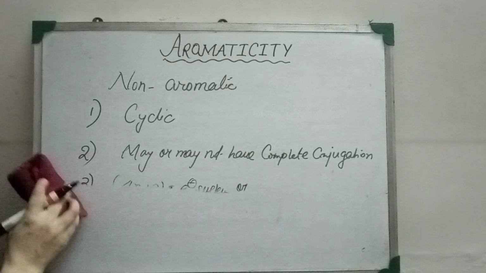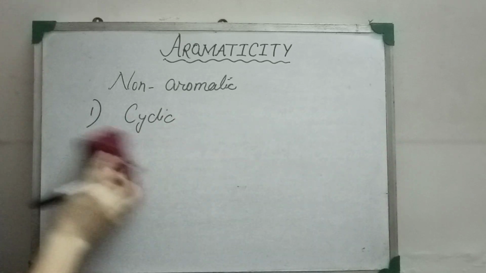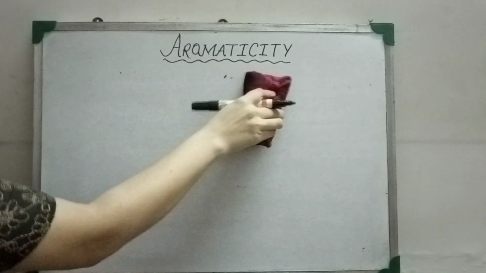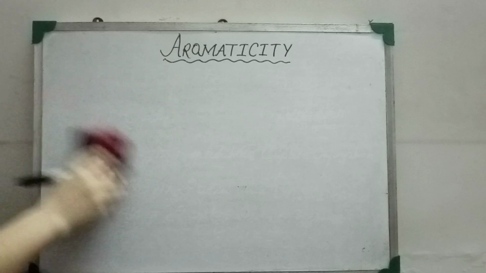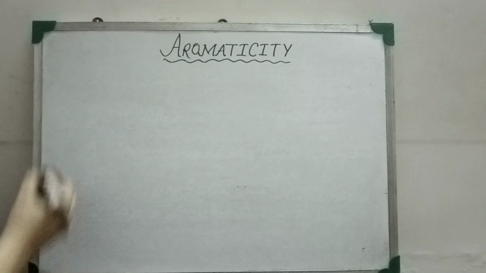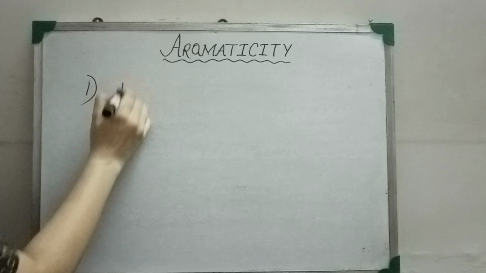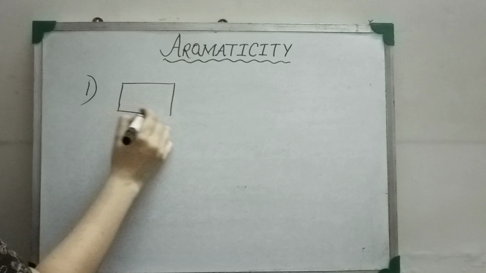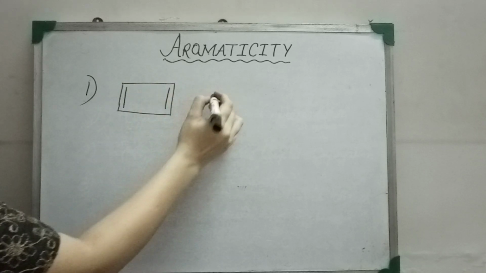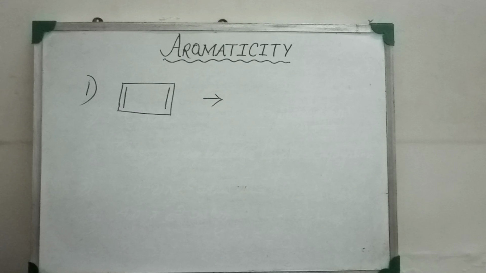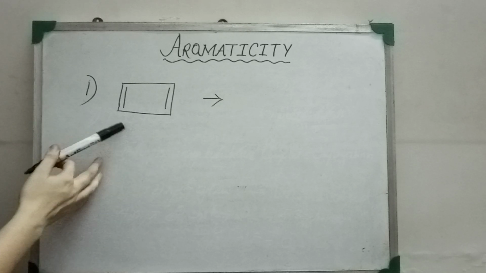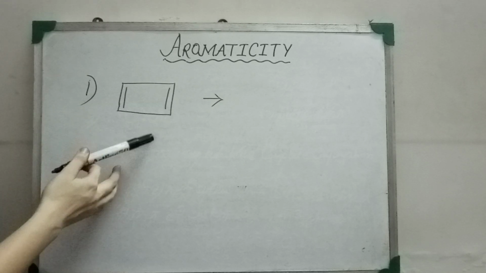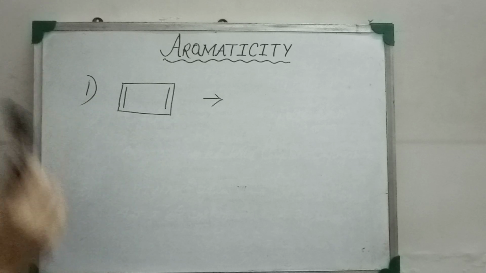Okay. Now let's see examples of certain compounds to determine the aromatic behavior. First, we are taking the example of cyclooctatetraene. We will determine whether the given molecule is aromatic, anti-aromatic or non-aromatic.